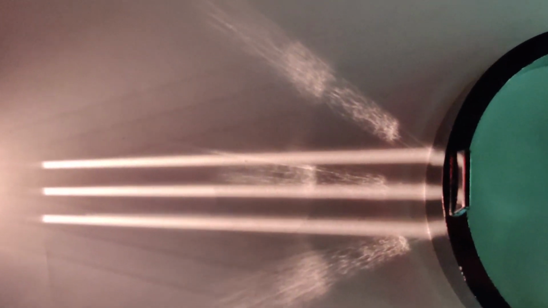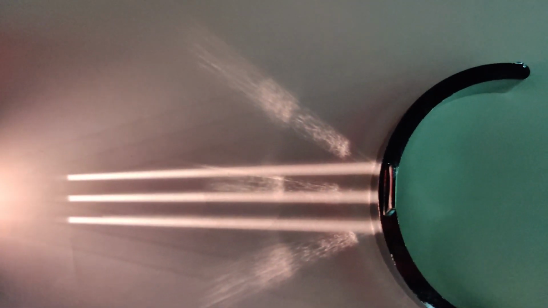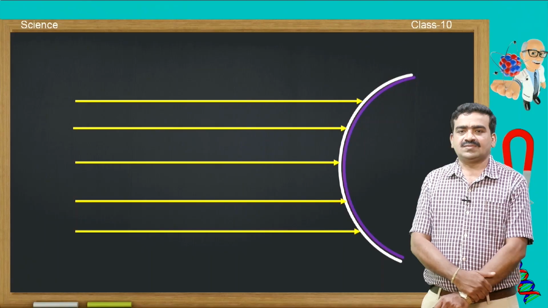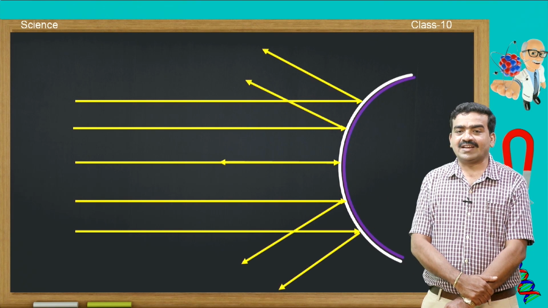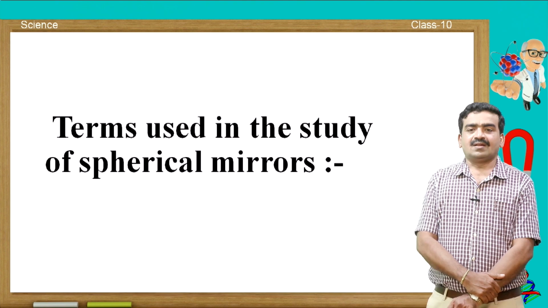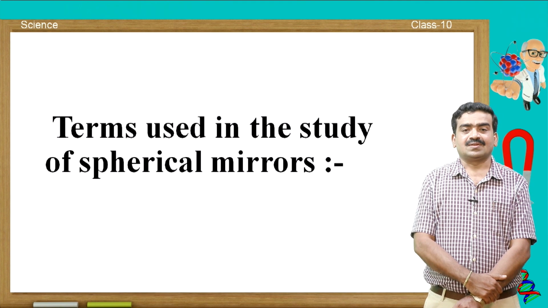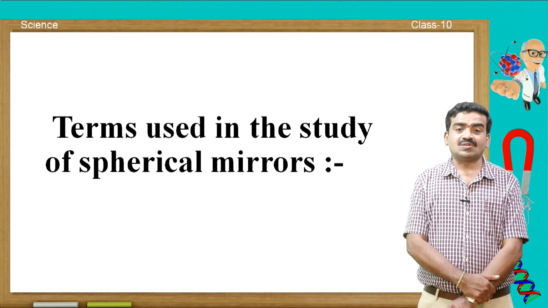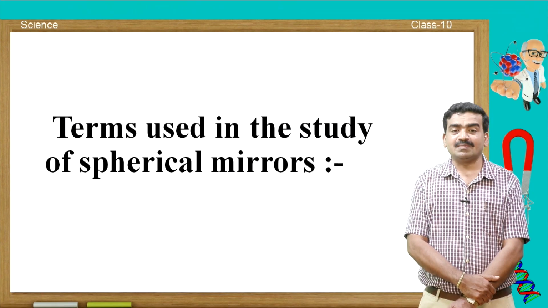So, here you can see the reflection of light, that is the divergence of the light from the convex mirror. Here is an animation to show the divergence of the rays of light from the convex mirror. Now, let us learn the terms associated with spherical mirrors, which are going to be used to study the nature of the reflected ray from the spherical mirror.